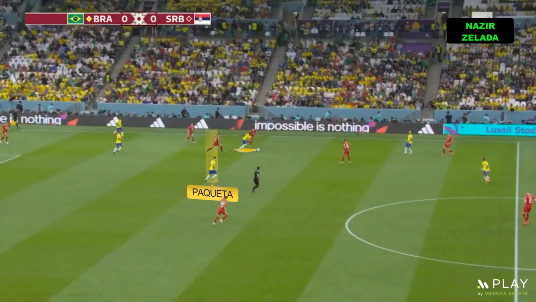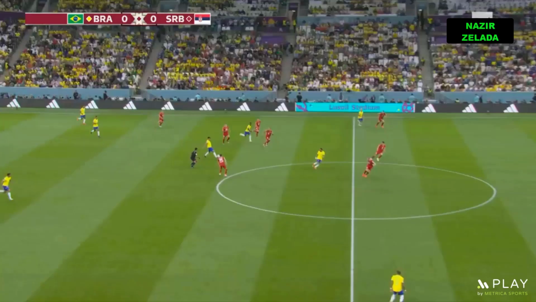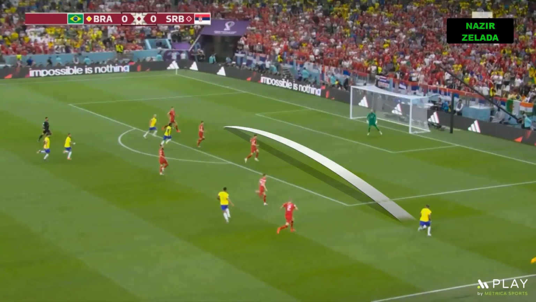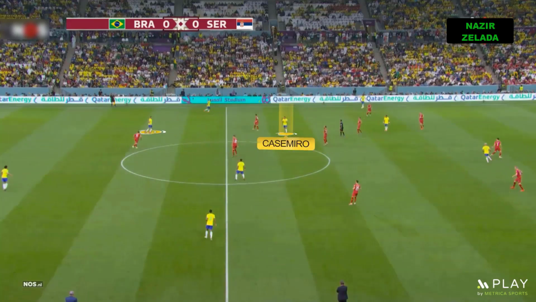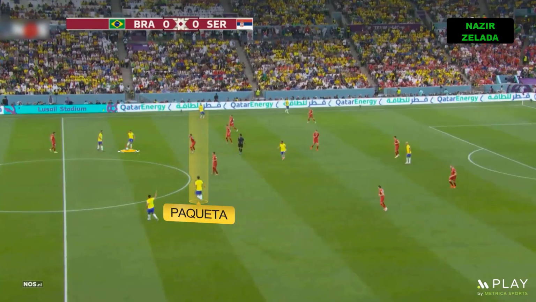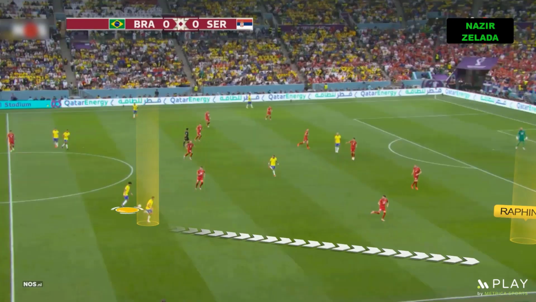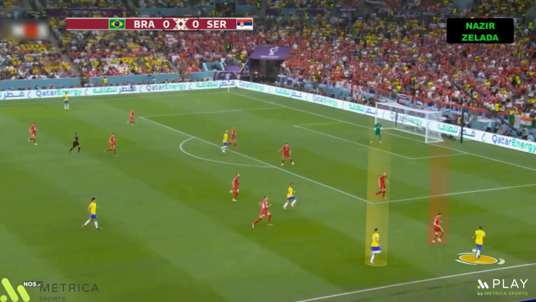They were able to surpass the midfield, therefore Brazil had the same number of players on Serbia's half and had free players on the opposite flank. When the center-back moved the ball to Zone B, Casemiro and Paqueta were involved in the build-up on Zone C. Also Danilo overlapped on the right side to have numerical superiority on that side.